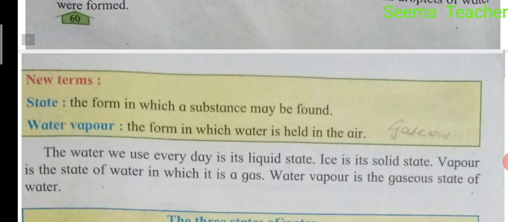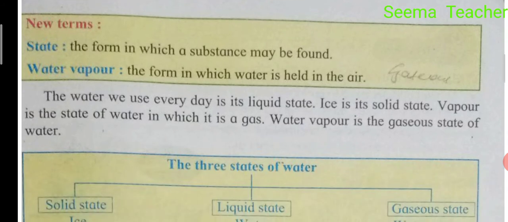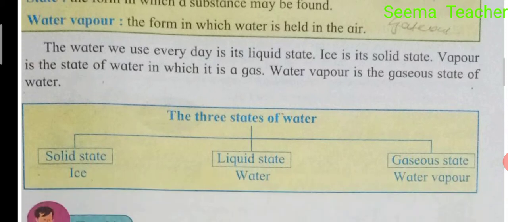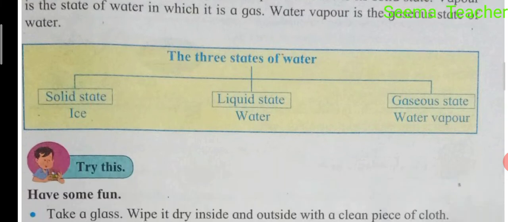New term: state. It is the form in which a substance may be found, and the form in which water is held in the air. So the water we use every day is in its liquid state. Ice is the solid state, and vapor is the state of water in which it is a gas. Water vapor is the gaseous state of water. The three states of water: solid state, liquid state, gaseous state. Solid state is ice, liquid state is water and gaseous state is water vapor.